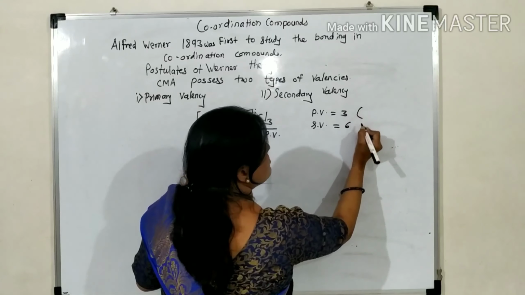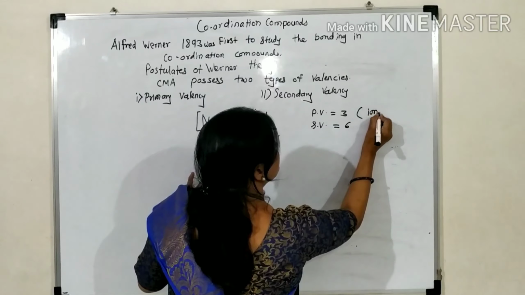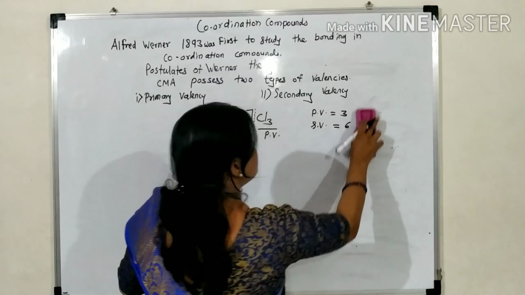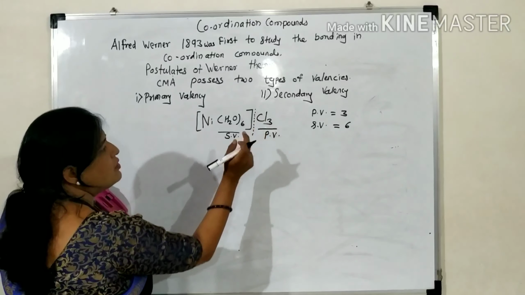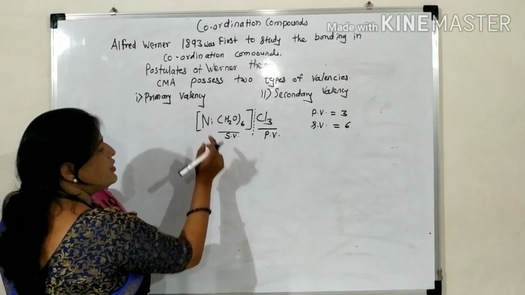Remember it. Primary valency means ions. We can also calculate it from the ions of nickel.